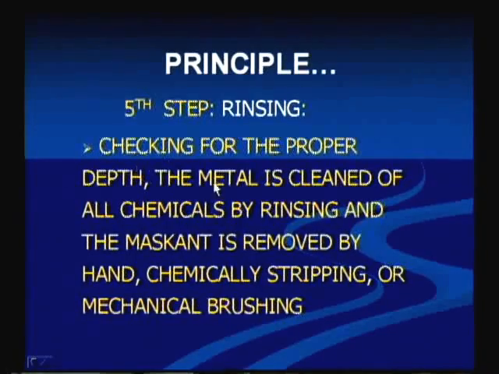After the proper depth is reached, we have to remove the maskant that we kept on the workpiece. It can be removed by any method available.